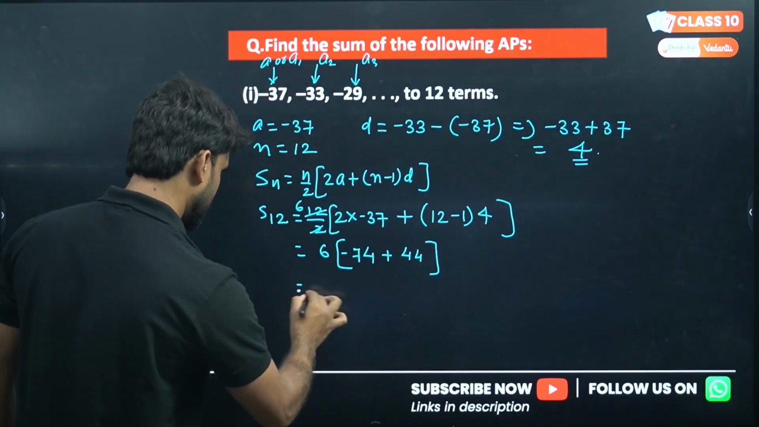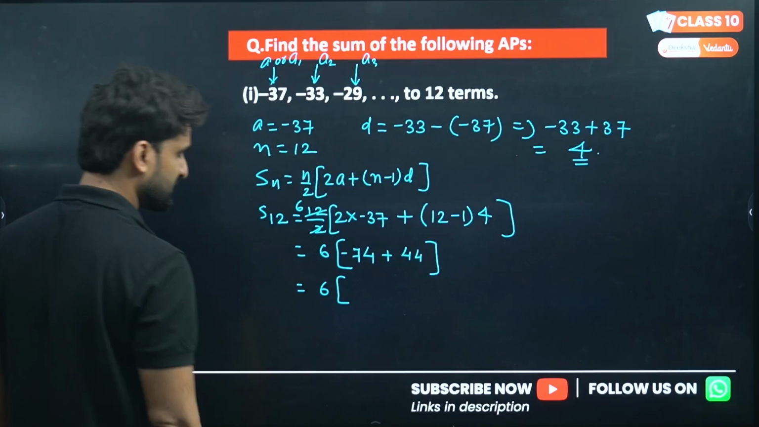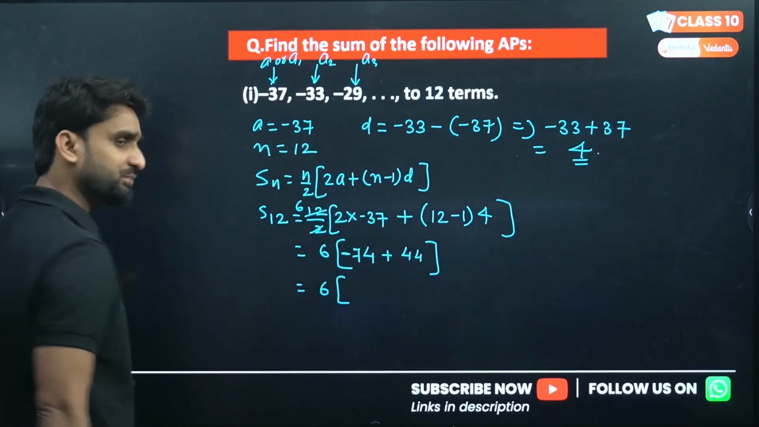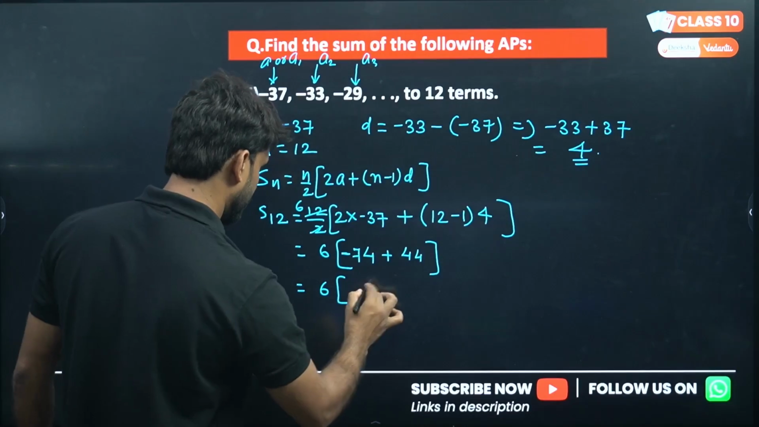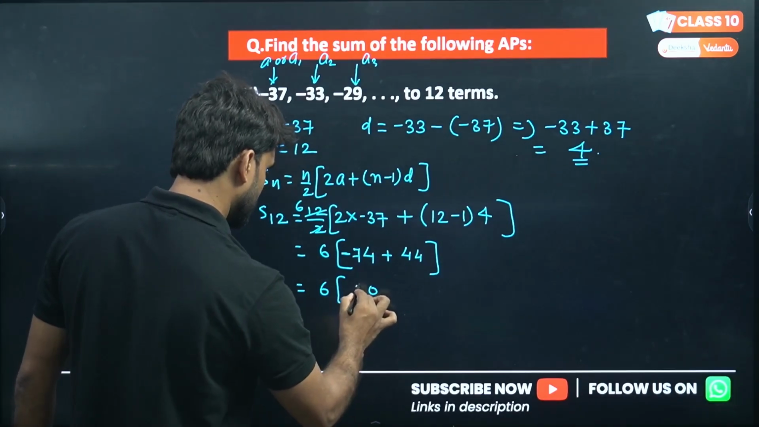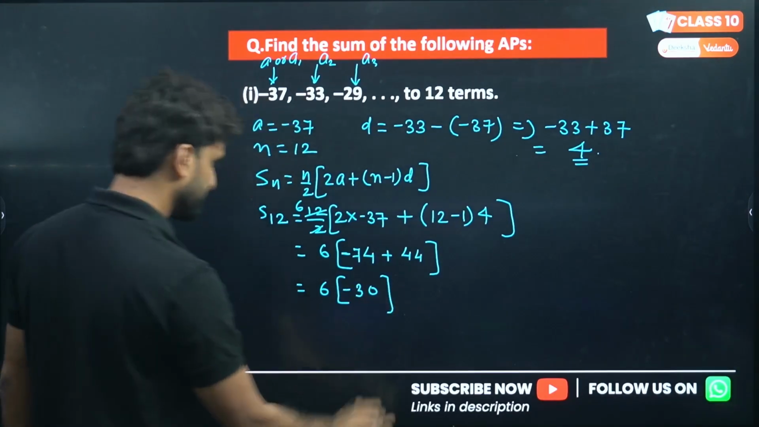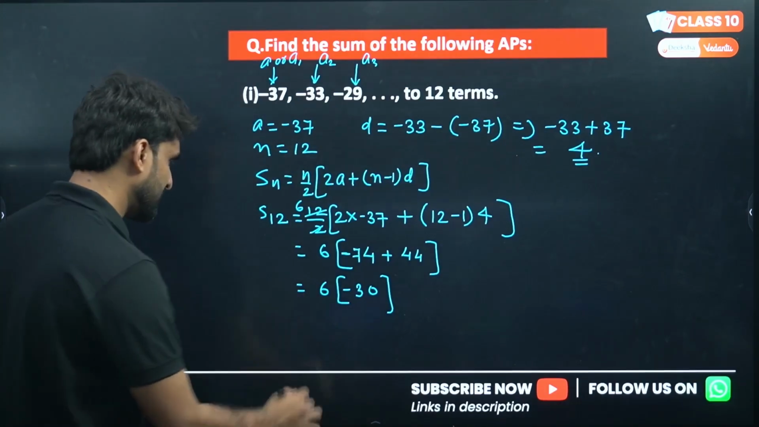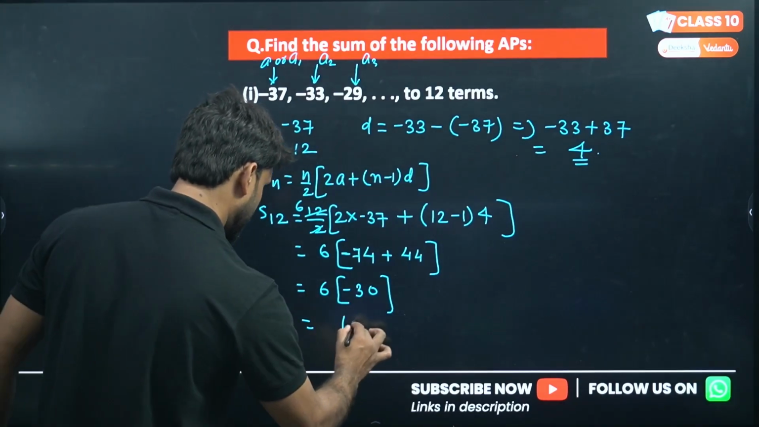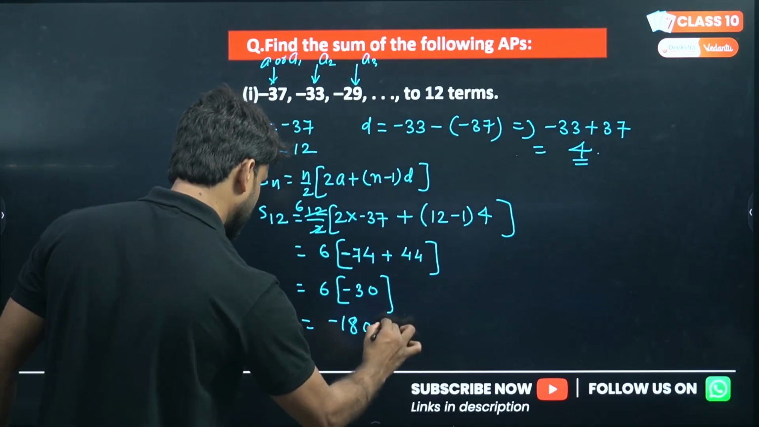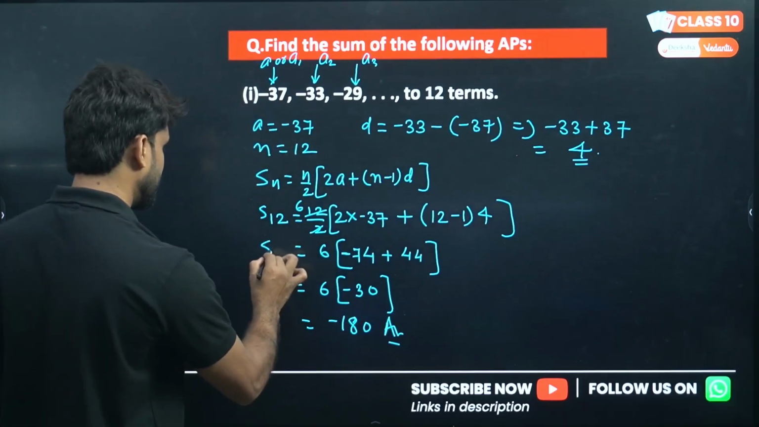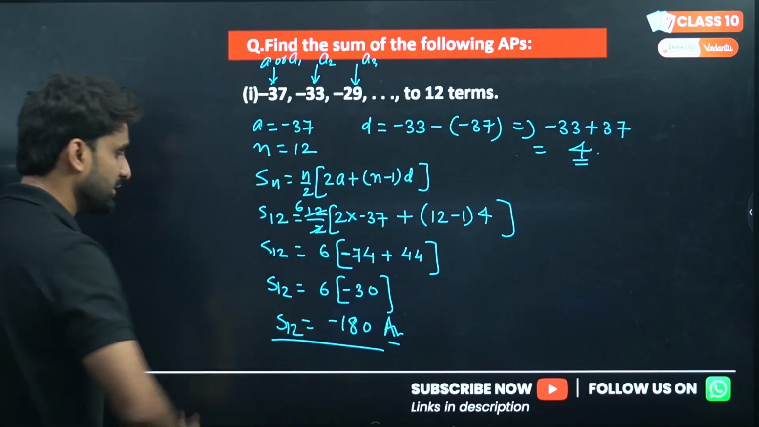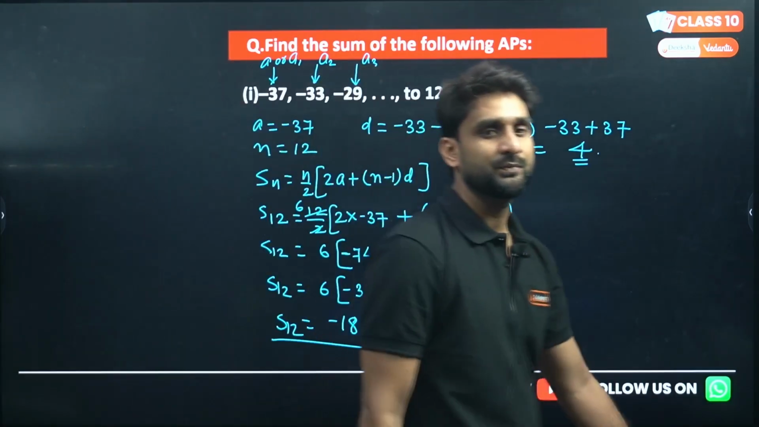So what are we getting here? 6. Okay. Minus 74 plus 44 will be minus 30. Hope you have understood. And 30 into 6 will be 180 with a negative sign. Answer. So this is S12. The sum of 12 terms in this AP is minus 180.